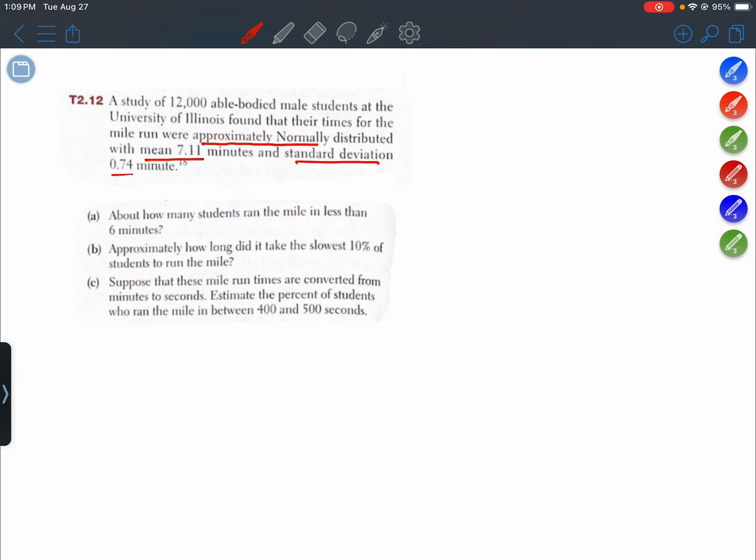For each of these questions, we're probably going to want to draw a picture. We'll start with our normal curve and label it N for normal. The mean is 7.11 and the standard deviation is 0.74 minutes. For now, all we'll do is label the mean, 7.11 minutes.